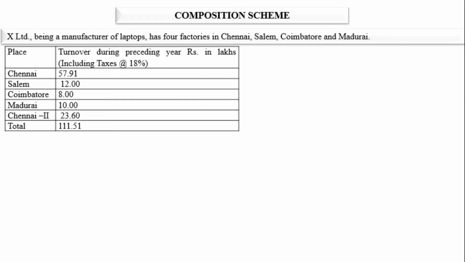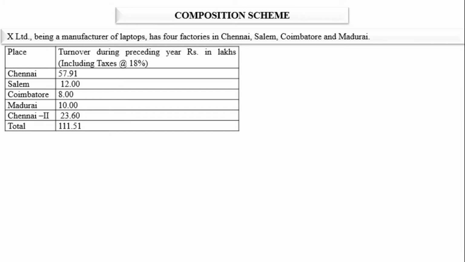So you have to find out turnover during the year. If its turnover is not crossing the limit of 1.5 crore, then a person can go for a composition scheme. But here all the turnover is given including tax. You have to find out the turnover excluding tax, and then you have to decide whether it is less than 1.5 crore or more than 1.5 crore.